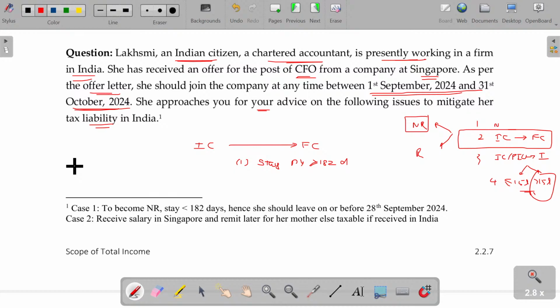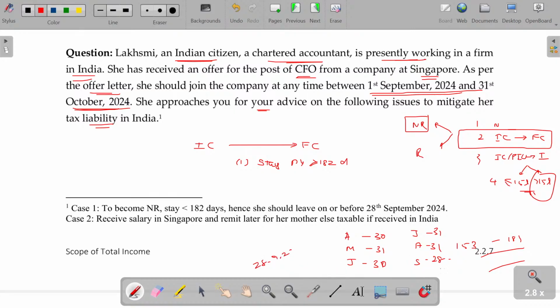Right? So from this it is very clear her stay should be not more than 181 days in India. So we start with April 30 days, May 31, June 30, July 31, August 31. So currently how many days are there? 153. Then August, September: 181 minus this one. How many days still we have? 28 days. So she has to leave on or before 28th September.